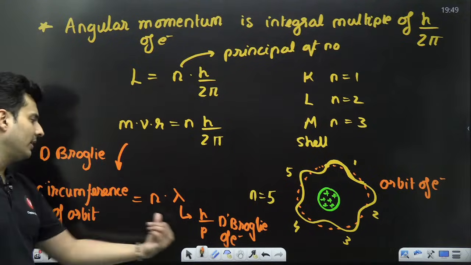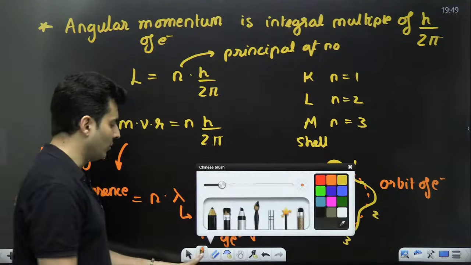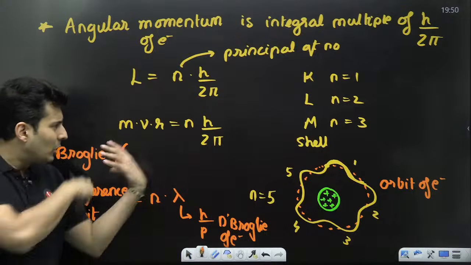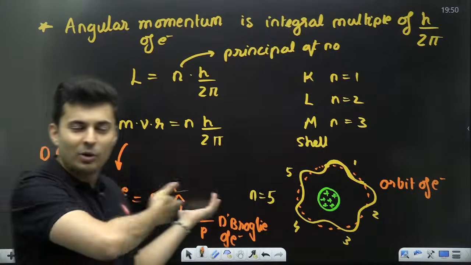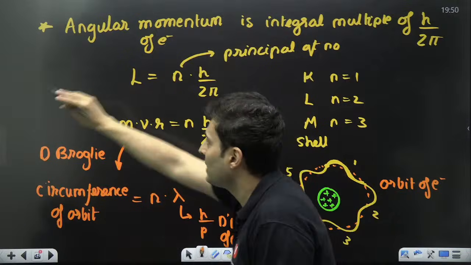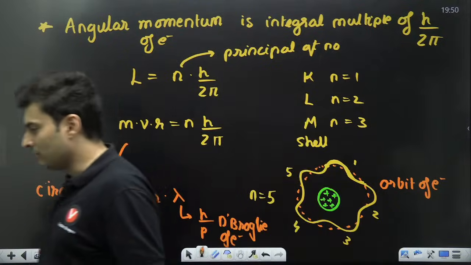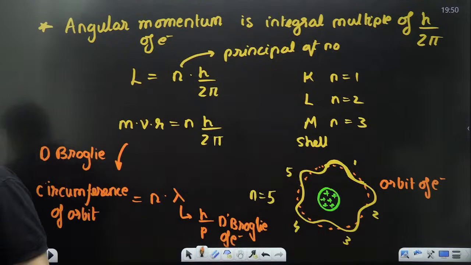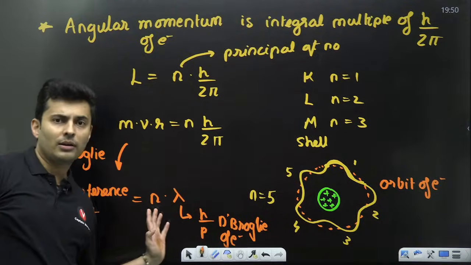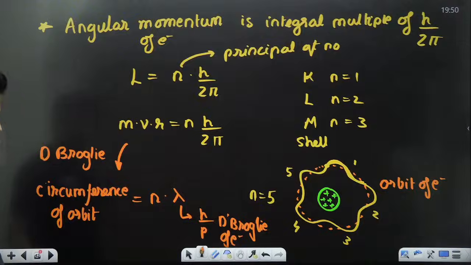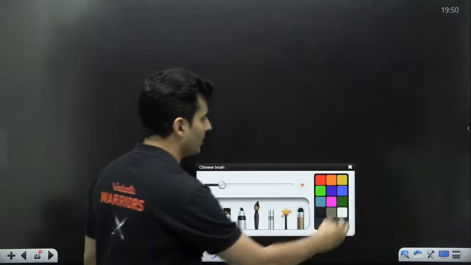Very, very important result which you must know. All these things are important. I cannot block everything, or else I'll keep blocking the entire board only. Is that clear, everybody? How many of you knew this from before? If you knew this from before, very good. If you didn't know, you learned a new thing.